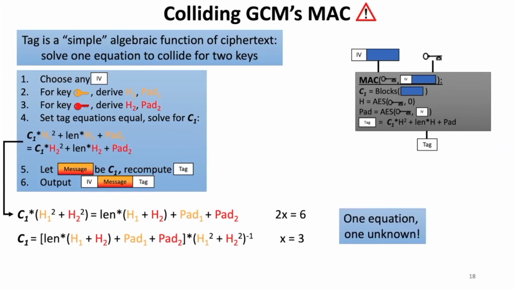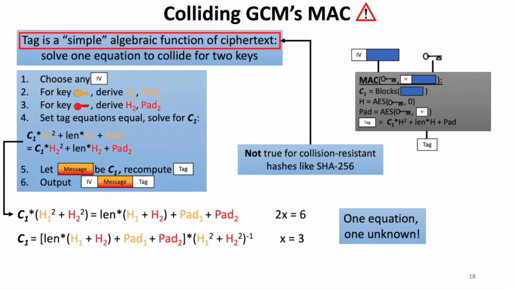Now, this equation here on the left looks very hairy because it has a lot of terms, but it's really very simple. So just imagine a much simpler equation like 2x equals 6. Like 2x equals 6, our equation here on the right-hand side is all constant, and on the left-hand side is a variable times a constant. So if you remember from algebra, all you need to do is divide both sides by the constant term here on the left to solve for the variable, which on the right-hand side is x equals 3, or on the left-hand side is our ciphertext block.